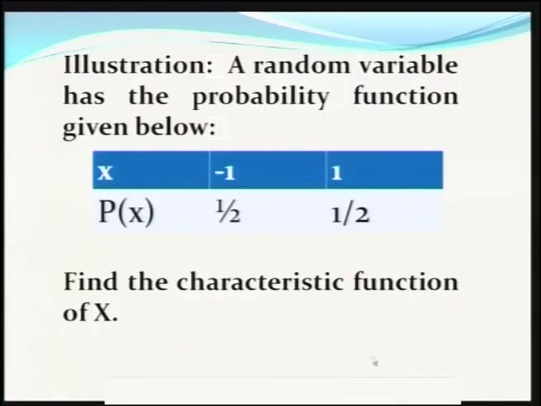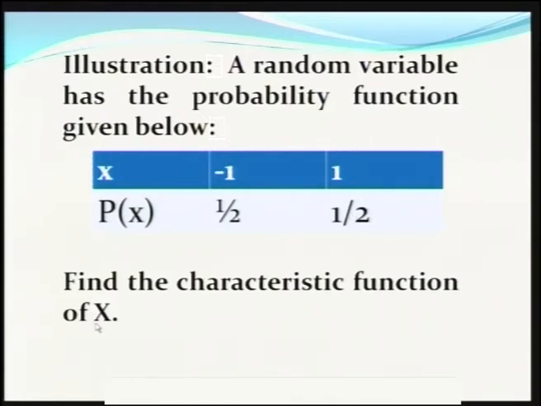Now, we shall do some examples based on the relationship between probability function and characteristic function. This is one example. A random variable has the probability function given below, with x taking the values only -1 and +1. So, the probability mass function is given by 1 by 2 and 1 by 2, and you are asked to find out the characteristic function. This is an example of finding the characteristic function for a discrete random variable.